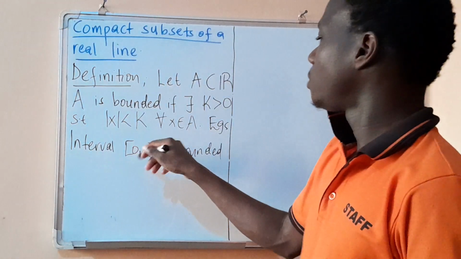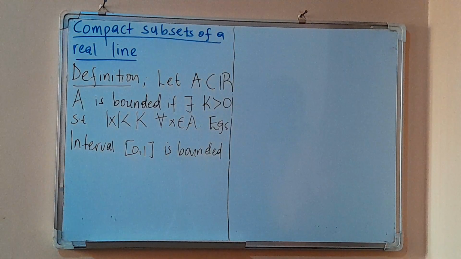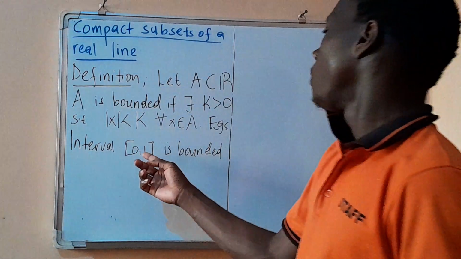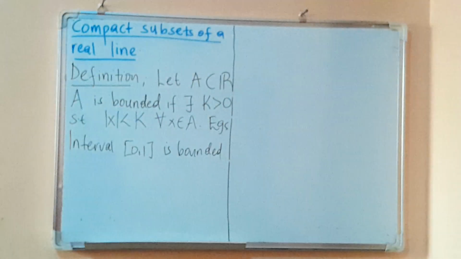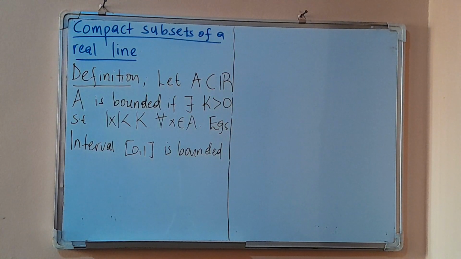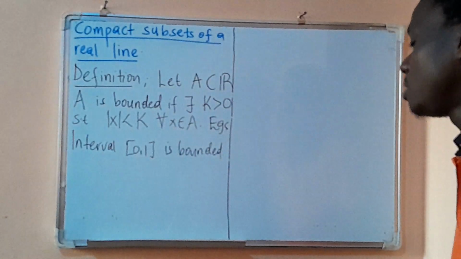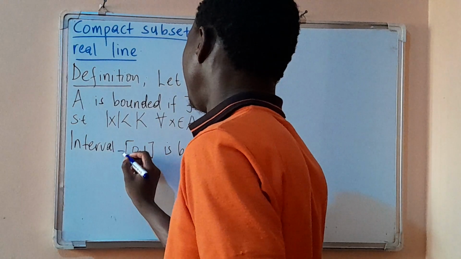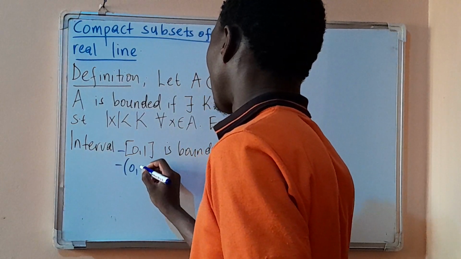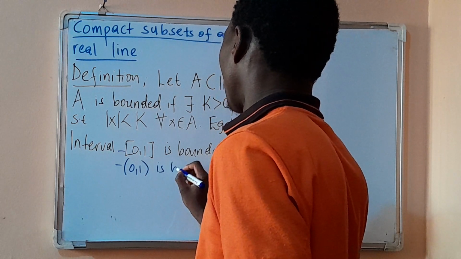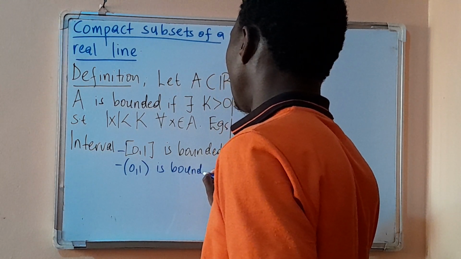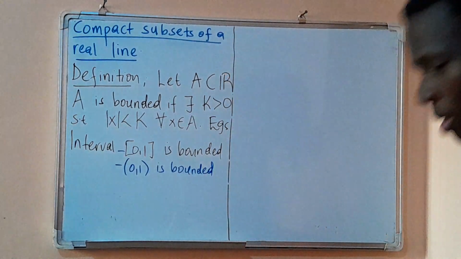So each number which is between this interval, for example, you can take 0.5. 0.5 is less than 1. So this interval here is bounded. You can also take another one. This one also is bounded.